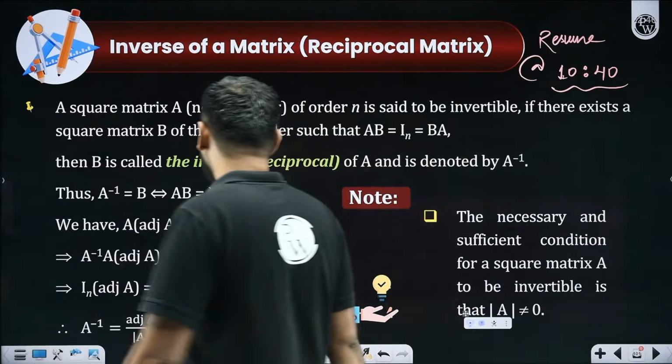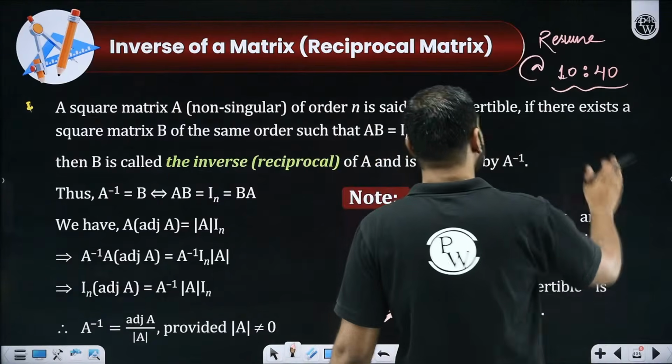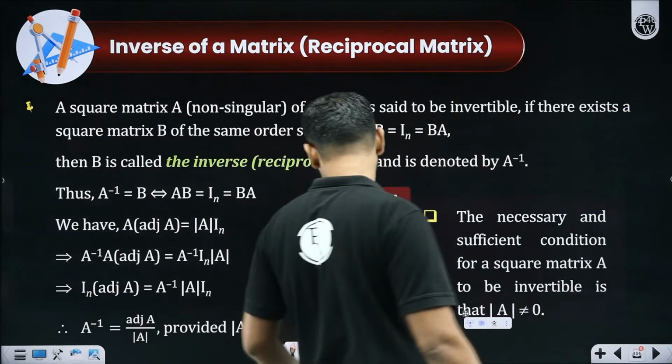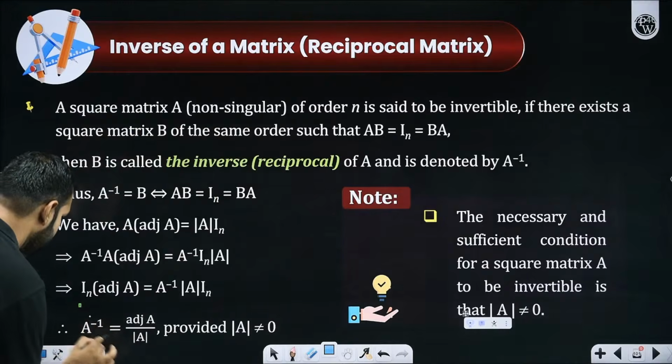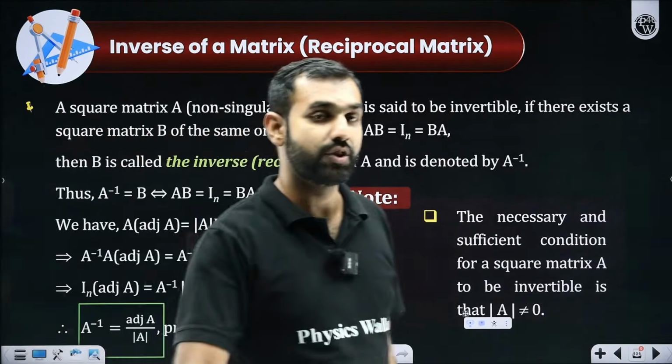That's the point I'm trying to make you understand. When I want to discuss the inverse of a matrix, what does it mean? It means that the determinant of that matrix is what I'm dividing its adjoint by.